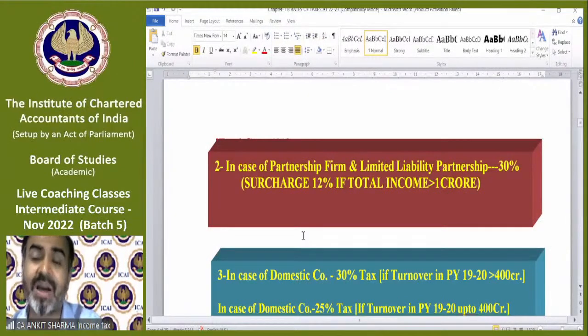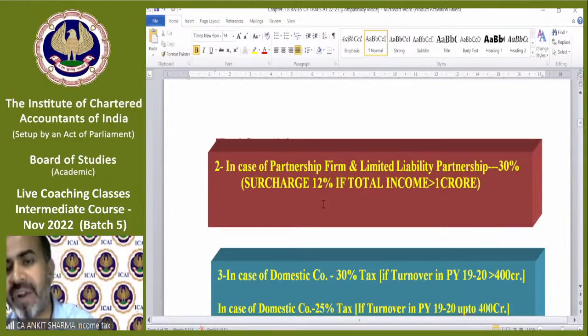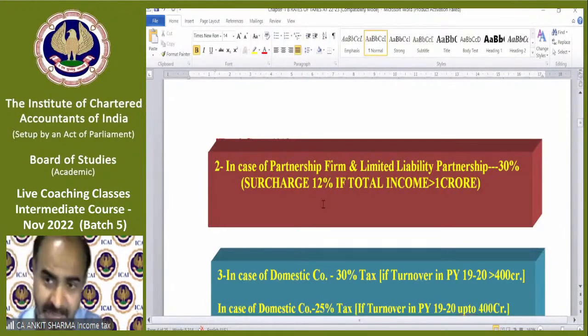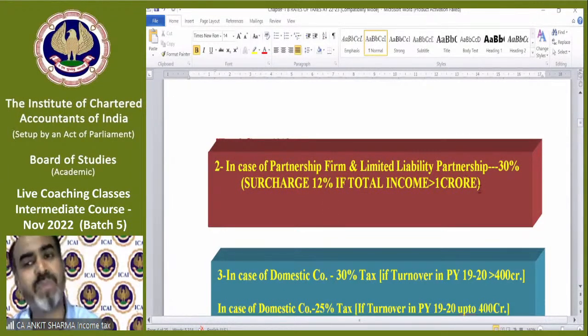If income is 100 rupees, tax is 30 rupees. And surcharge is a single rate, 12% surcharge will be applicable if income exceeds 1 crore. No rebate concept. Cess will always be applicable. Cess is applicable in all cases, whether individual, partnership firm, etc. And the rate is 4%. It has been written after all these cases. That is, in all above cases, cess is 4%.